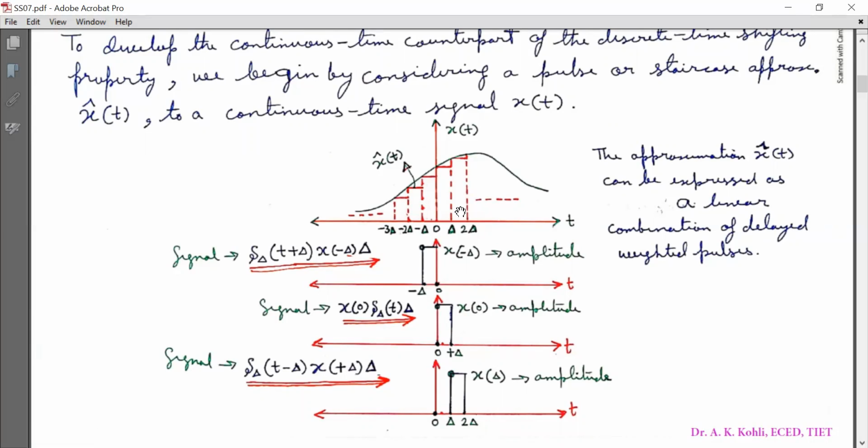Similarly, this pulse is represented as the signal delta with subscript uppercase delta of t minus uppercase delta, into x of uppercase delta, into uppercase delta, and it is plotted like this. So all these pulses contribute towards the approximation x cap t.